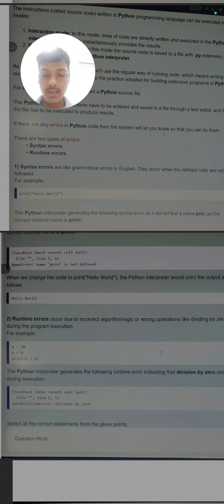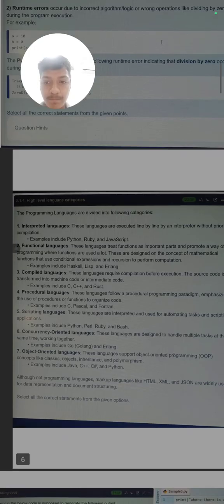So basically this will happen when we write PRIN instead of PRINT. These are rules which have spelling mistakes, grammatical mistakes, or some comma mistake, that type of thing. The second type of error is runtime error. Runtime errors occur due to an incorrect algorithm. Like here, 10 is divided by 0, but it is not possible because when we divide something by 0 it is like infinite. So these are called runtime errors in Python.